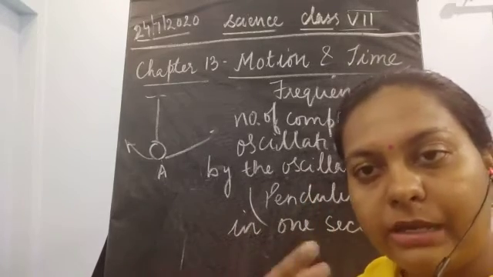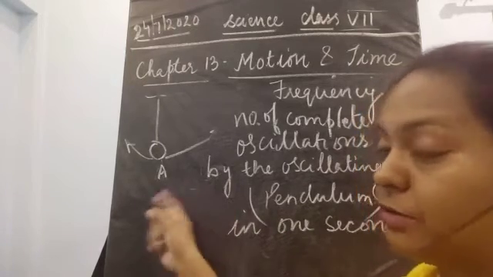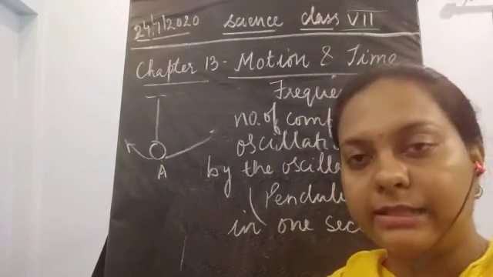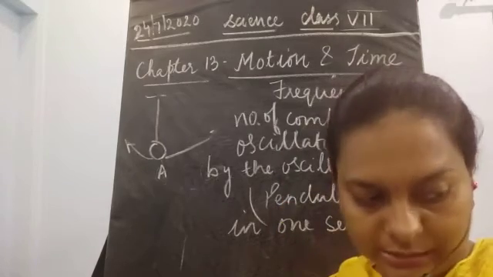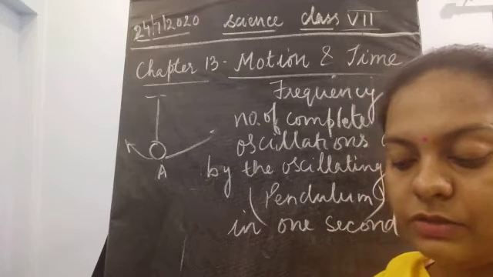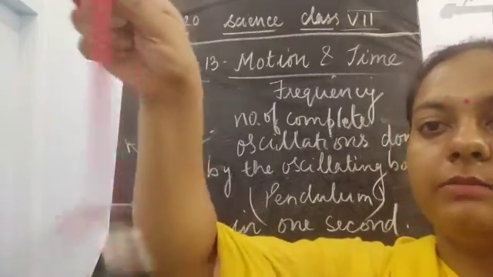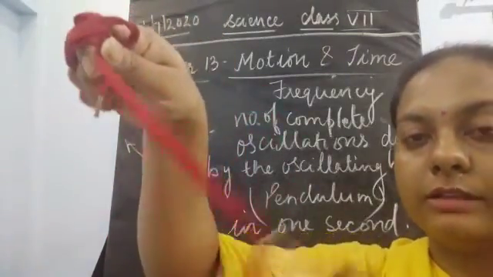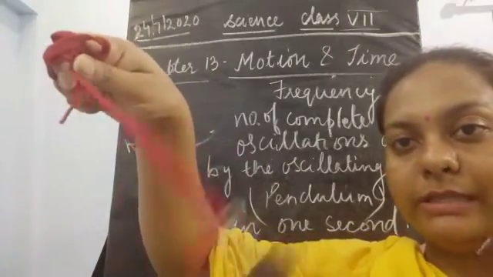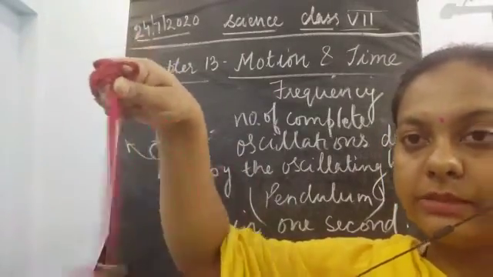Now in 1 second, how many times could it do this much? This is the distance it could travel in 1 second. That becomes its frequency. Frequency of the bob means in 1 second how many times it could complete one complete oscillation. The number of complete oscillations, not only one. For example, if we take this object again, in 1 second how many times could this object show its complete oscillation? This is known as the frequency. Suppose this object is moving 5 times in 1 second, so the frequency becomes 5.